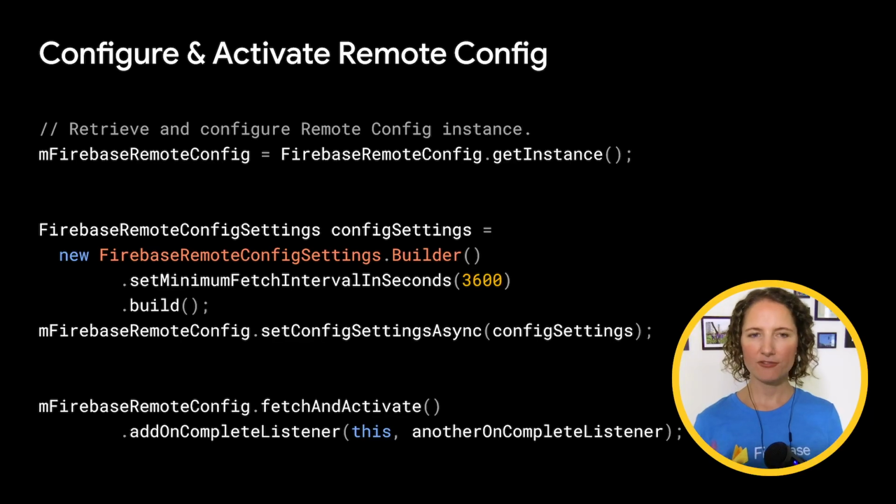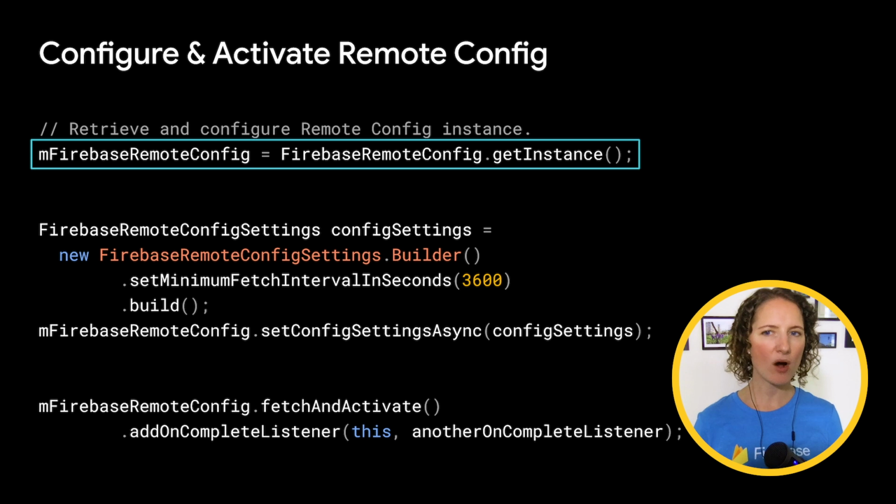Of course. Now, just a reminder, we're using Android and code samples in Java here, but this setup will be very similar for any other platform. As always, though, links to the docs are in the description in case you want to set up remote config for your own platform and follow along. So first, we'll instantiate the Firebase remote config object and configure how often to retrieve any remote config parameter values waiting to be fetched by our client app.